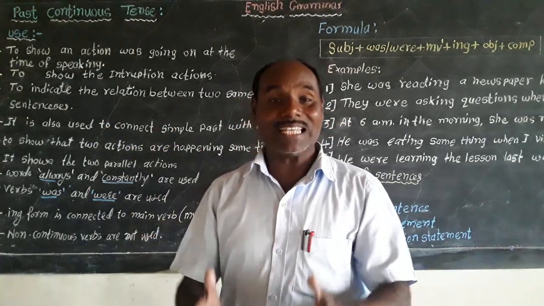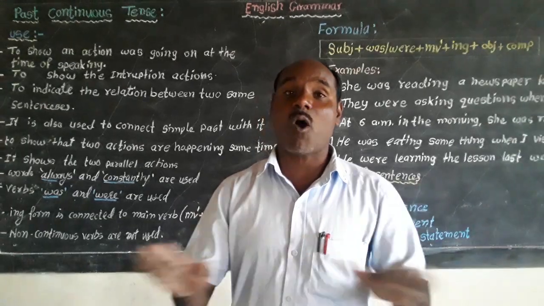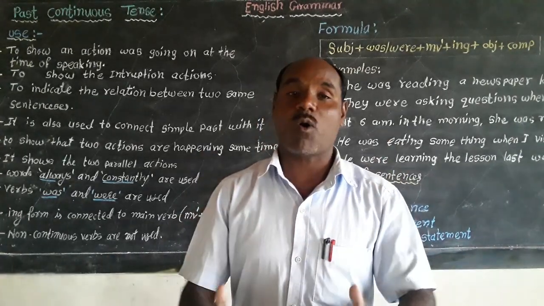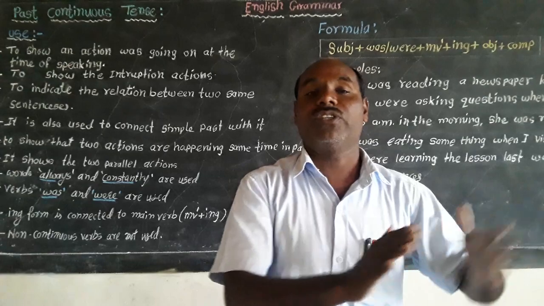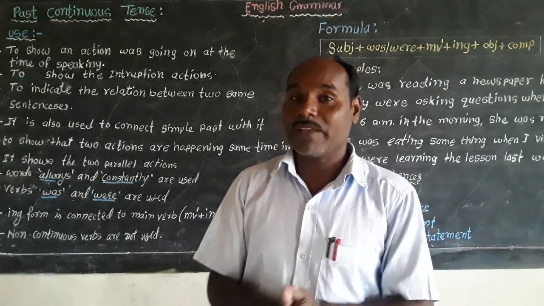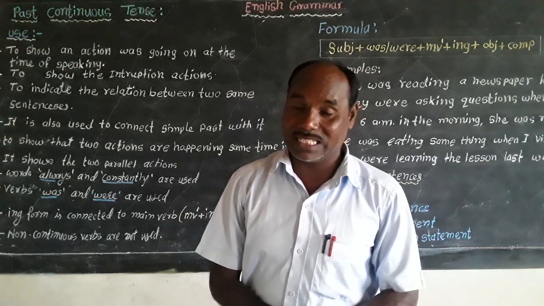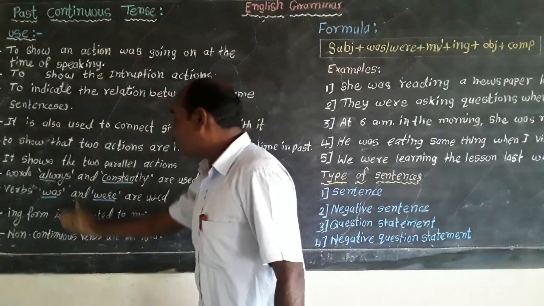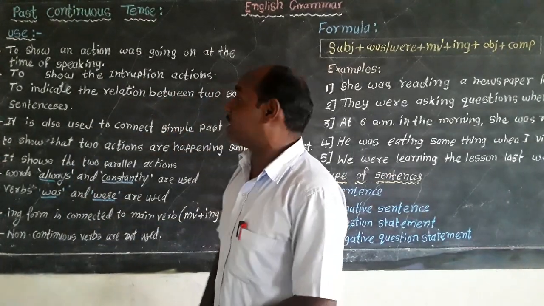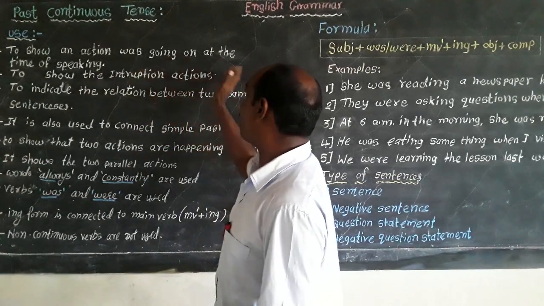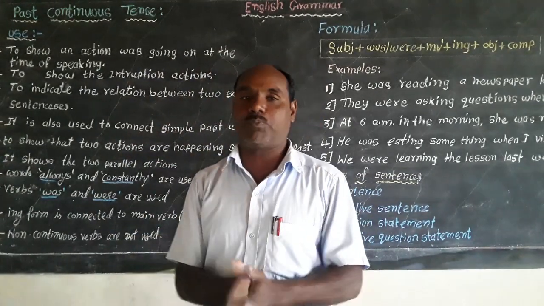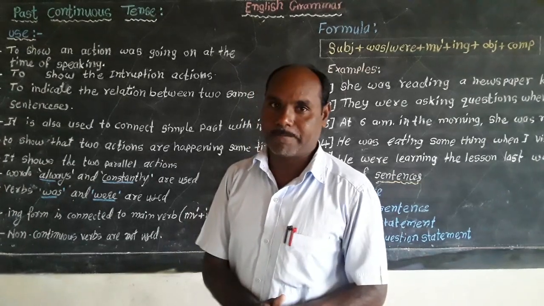But the action in the present is not going on, it was going on in the past continuous. That's why this tense is called past continuous tense. And the other use of this tense is to show an action was going on at the moment of speaking or at the time of speaking.